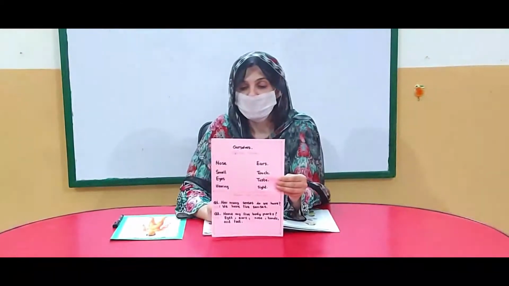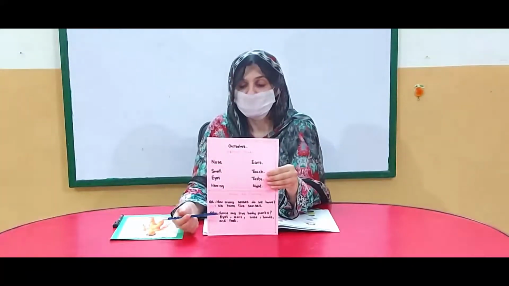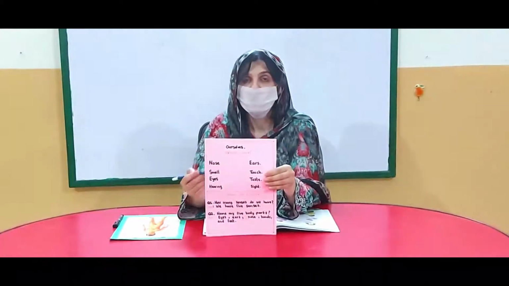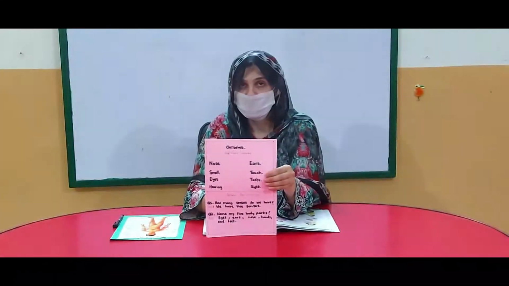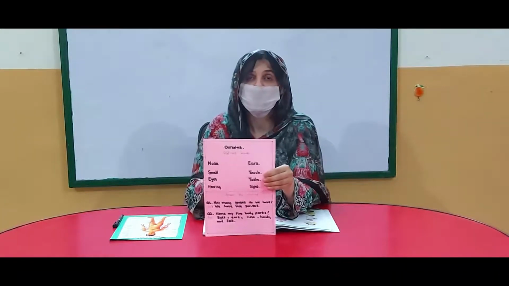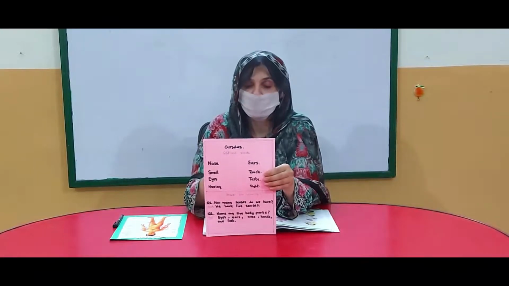Now in the exercise I have given you 2 questions, question 1 and question 2. The first question says, how many senses do we have? The answer that I have written is, we have 5 senses. It depends upon you if you want to write only this answer or you want to write all the 5 senses the way you want it. I just gave you an idea of how to do it, but do it in the summer vacation task copies. Do not use your classwork or your homework copies.